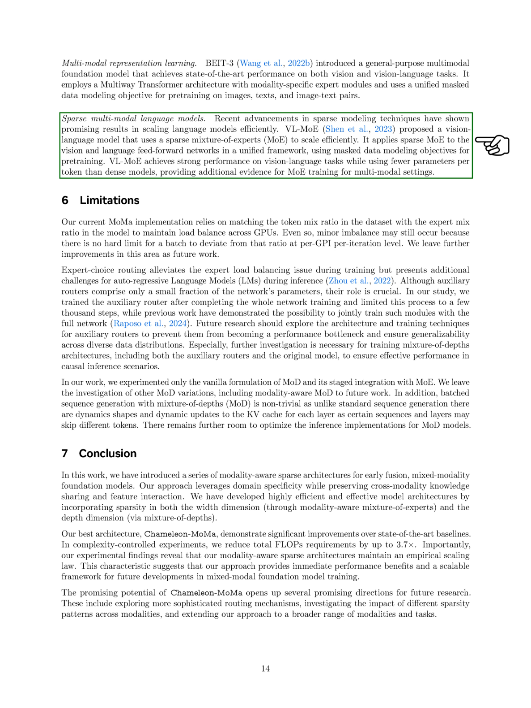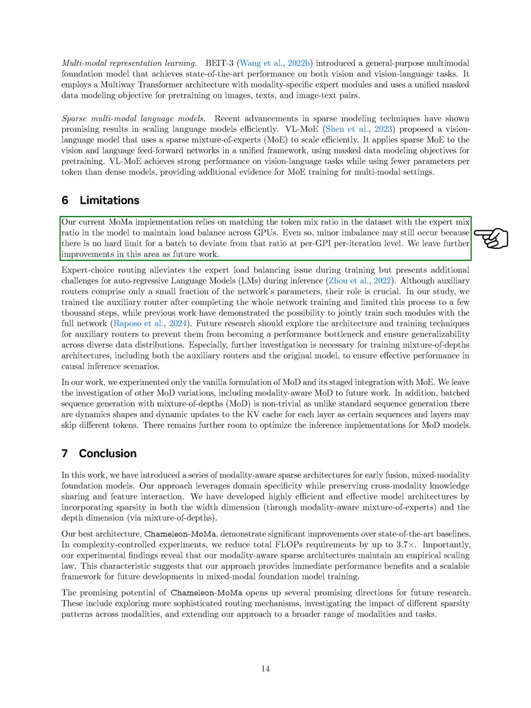However, we acknowledge some limitations in our current MoMa implementation. It relies on matching the token mix ratio in the dataset with the expert mix ratio in the model to ensure balanced load across GPUs. Despite this, minor imbalances can still occur since there is no strict limit on how much a batch can deviate from that ratio at the per GPU, per iteration level. We plan to address these improvements in future work.